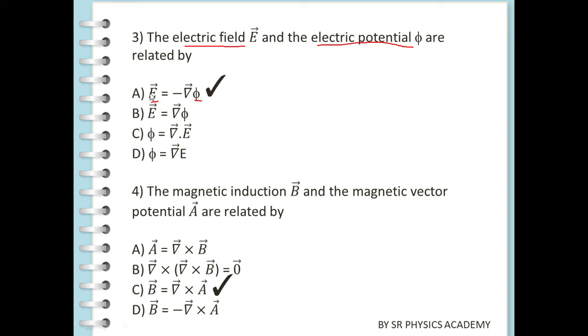So we define a vector quantity, for example A. So curl A is equal to the magnetic field. So curl A equal to B. The third answer is correct.